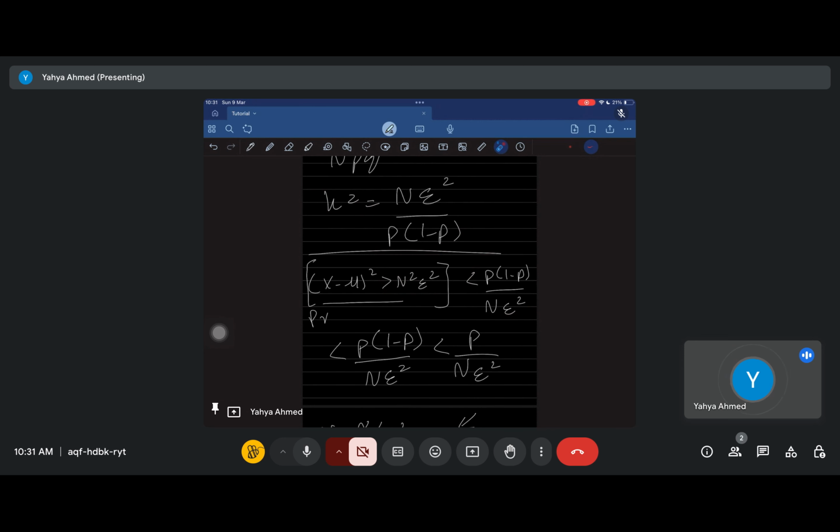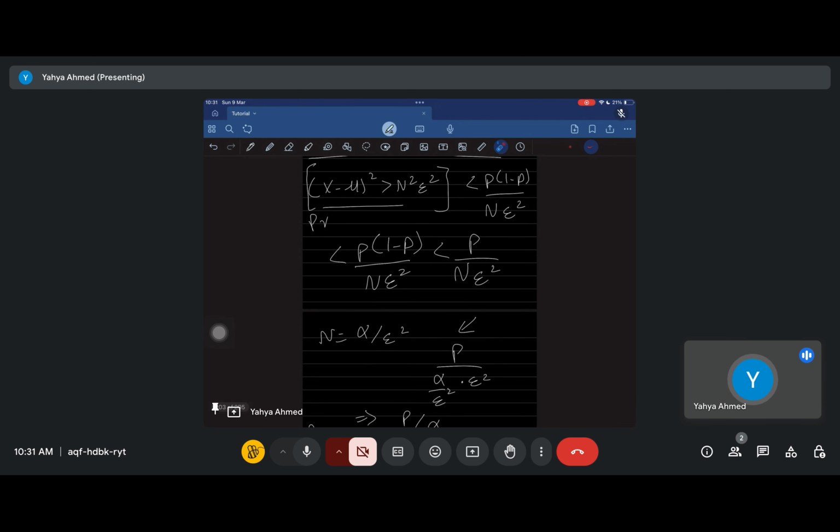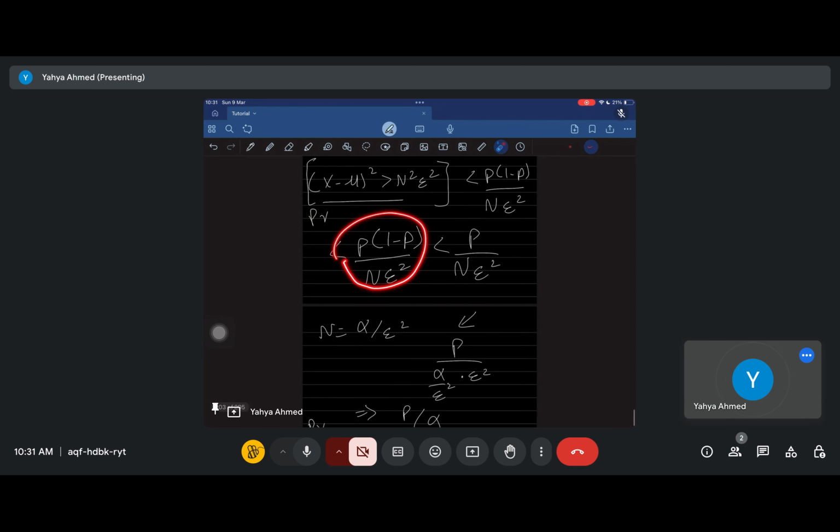We said, the probability of this event happening is basically p(1 minus p) upon n e square. We just took the reciprocal because we had to write 1 upon k square. Okay. And then we said the probability of this event is smaller than this value, and we know that this value is smaller than this value. And why is that true? Well, look at this expression, it's basically p times (1 minus p) upon n e square. So if you remove the (1 minus p) from it, its value will increase. Makes sense because the value of 1 minus p is smaller than 1.